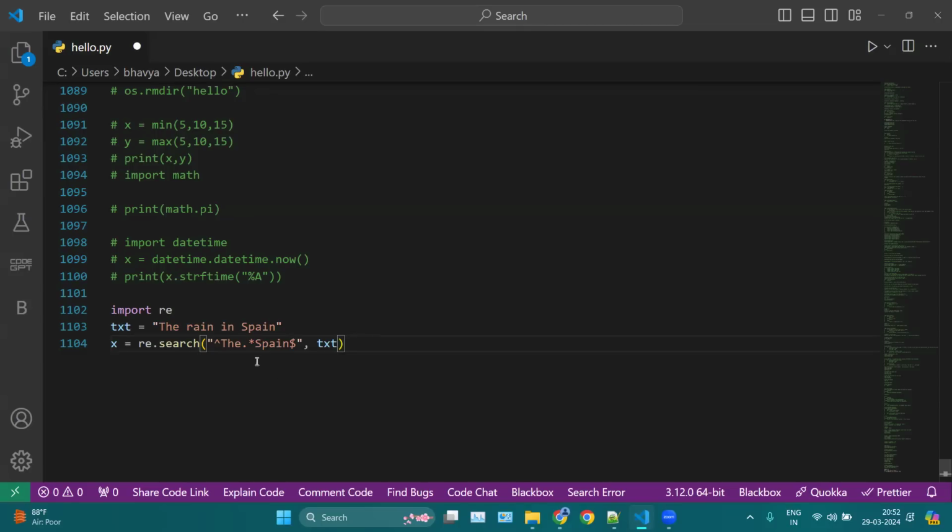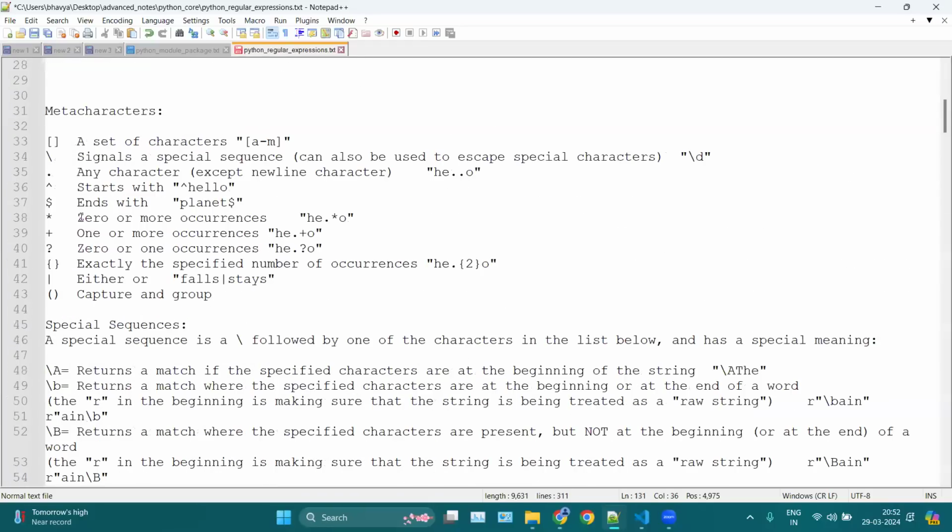Okay, so here we are telling Python to search for zero or more occurrences. Zero or more occurrence means it doesn't matter if it is occurring or not; it just keeps on running the code. Let me show you this one. This was zero or more occurrence, meaning I am searching for this O here. Now you can check how many times it is occurring, so you can mention everything if it is occurring zero times or more than zero times.